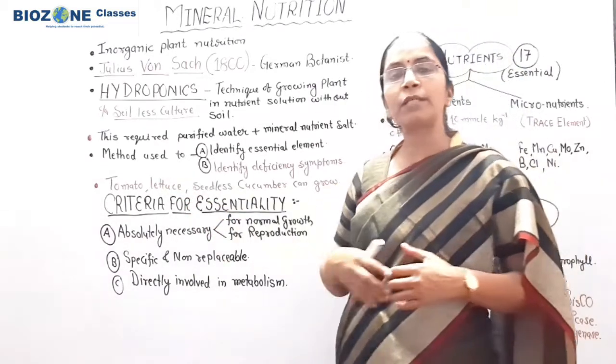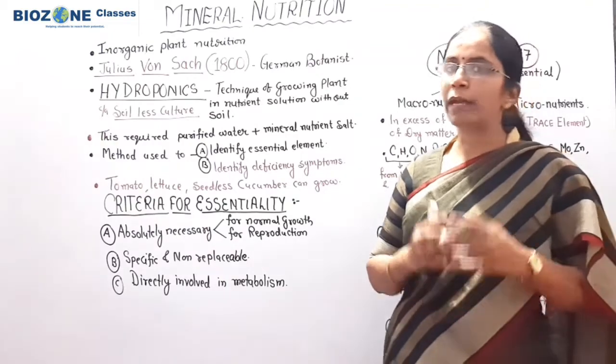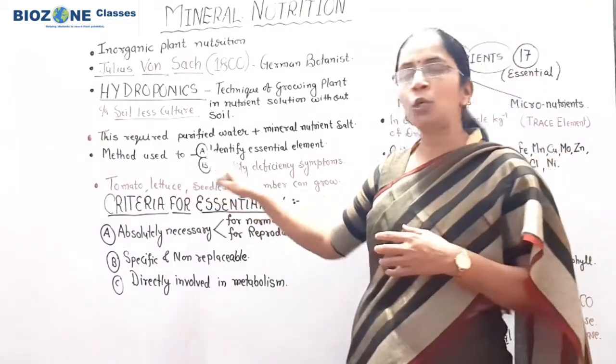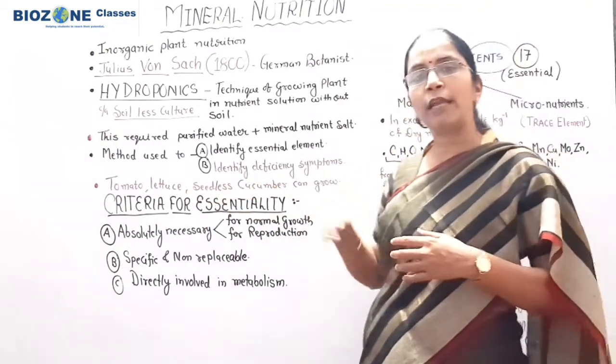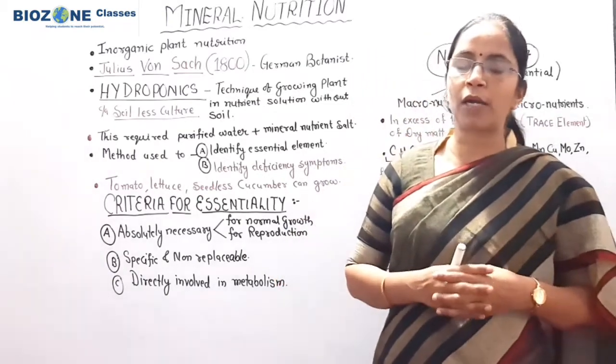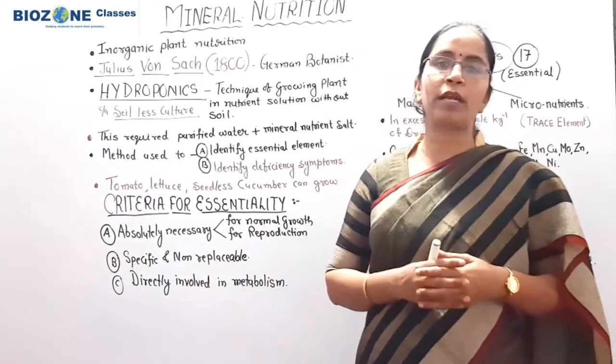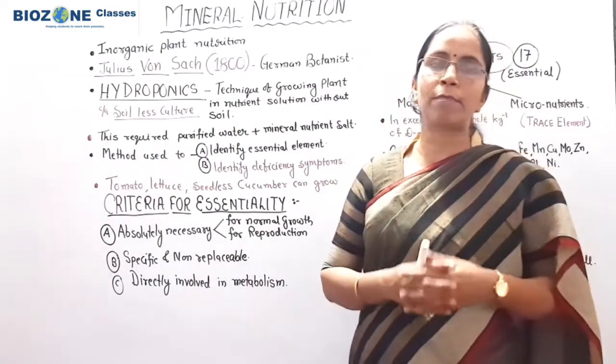Now for what purpose do we use this method? Mainly we use this method to identify essential elements. Suppose in your garden you want to grow a plant, or you have a very large crop field and you want to cultivate a particular type of crop.